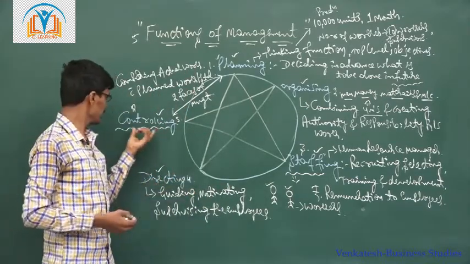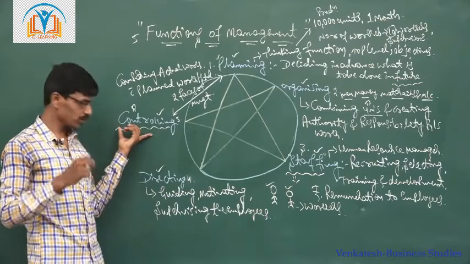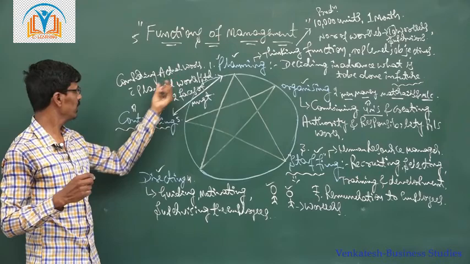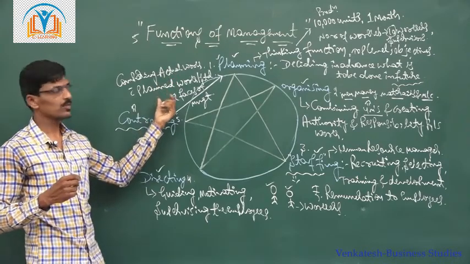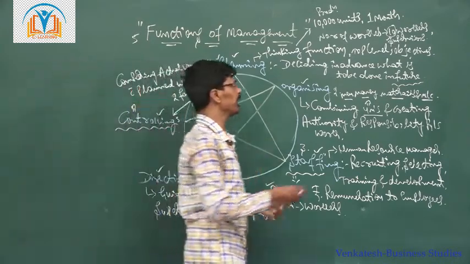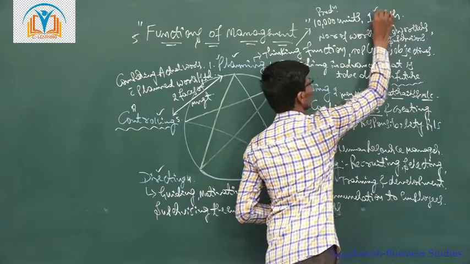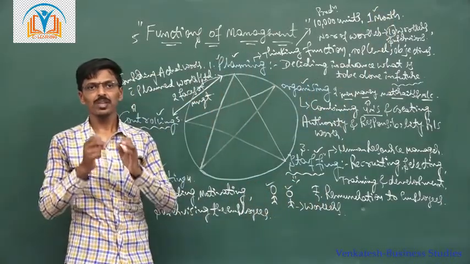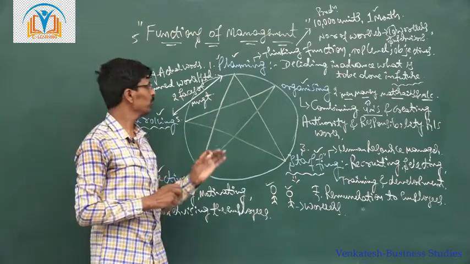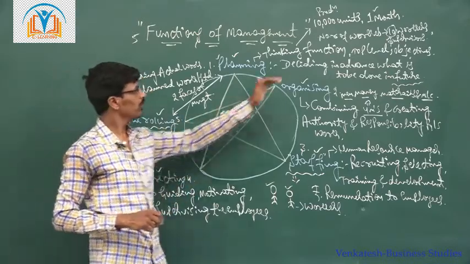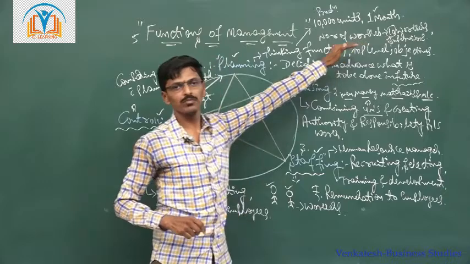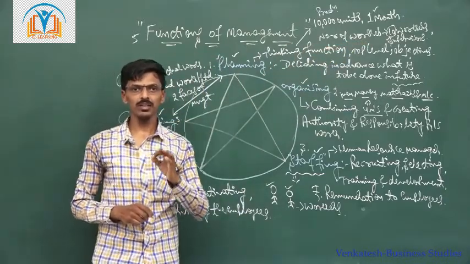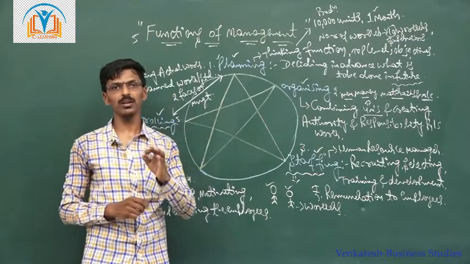After that comes controlling. In controlling, what are you going to do? Comparing actual work with the planned work. We are given a time period of 1 month. Immediately after completion of the month, we measure the work of each and every worker, to see whether each worker has manufactured the product according to the standards.